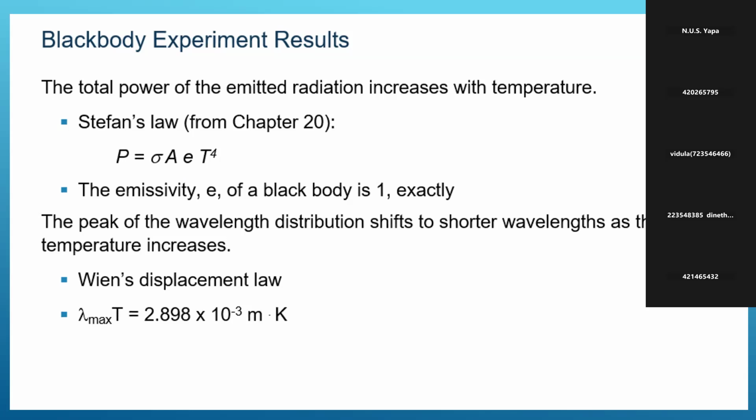I think you know from A-level classes that the total radiated power is proportional to T to the power 4, with temperature in kelvin. This is the Stefan law: R_T equals sigma T^4. This is the result of the black body experiment: emitted radiation increases with temperature.